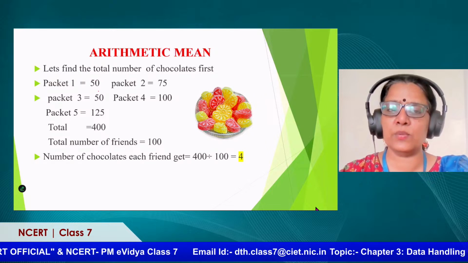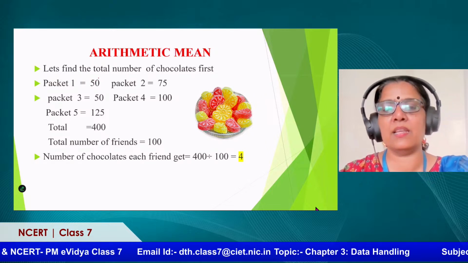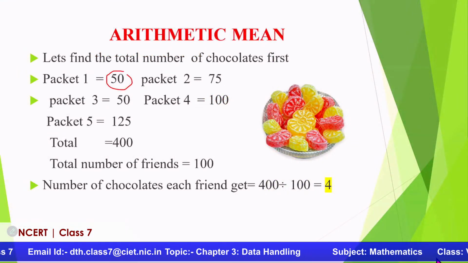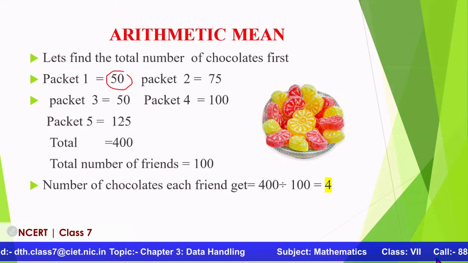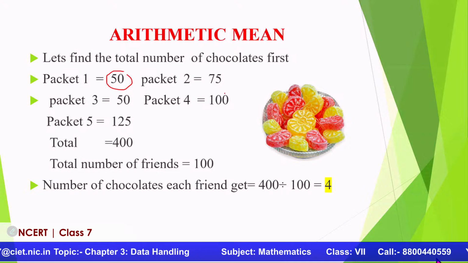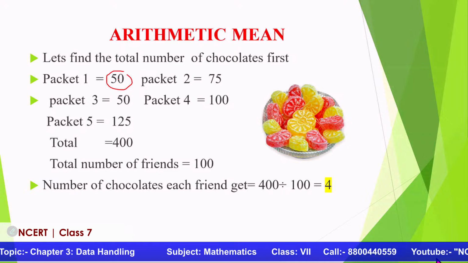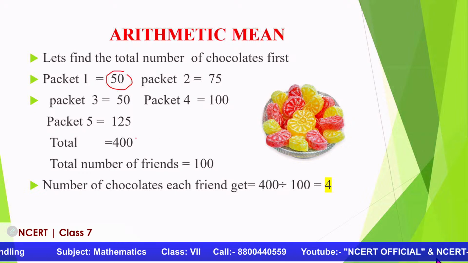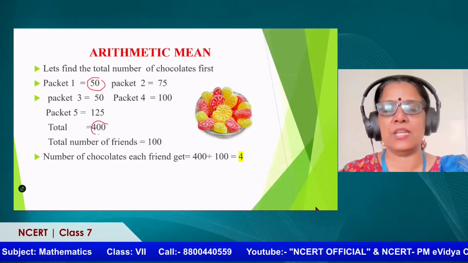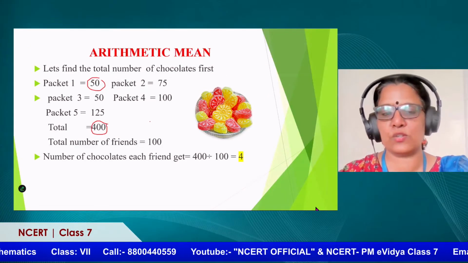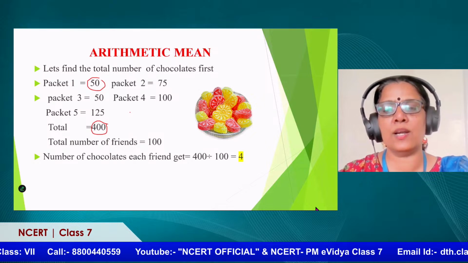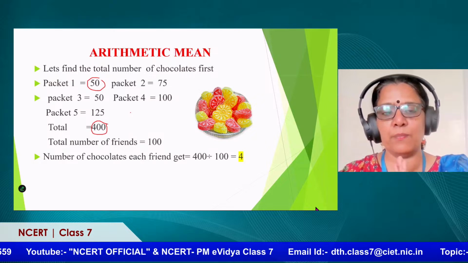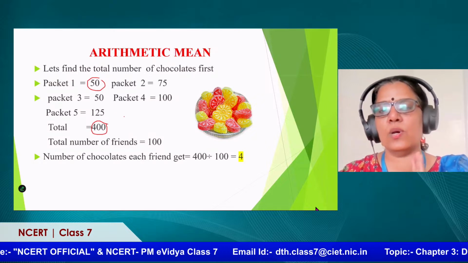And then how do we distribute? Because in each packet there are different numbers of chocolates. So definitely he has to mix all these numbers, right? You have to open all the packets and mix all these toffees or chocolates together. So when he mixes it, 50, 50, 125, 75, 100, basically you are adding all the number of chocolates. We get a total of 400 chocolates. Now, isn't it easier to distribute? Because we have mixed up all the packets, now I have with me 400 chocolates.